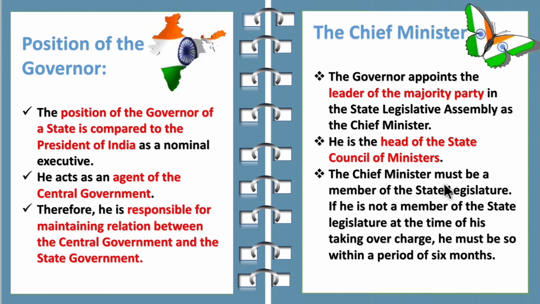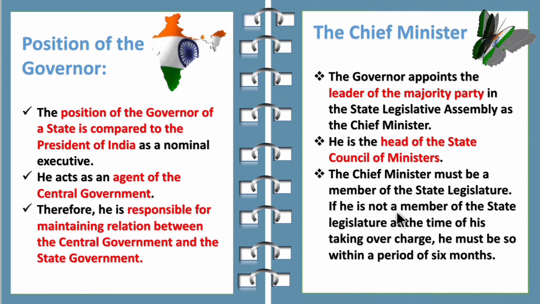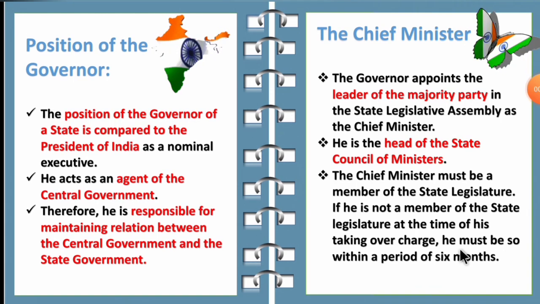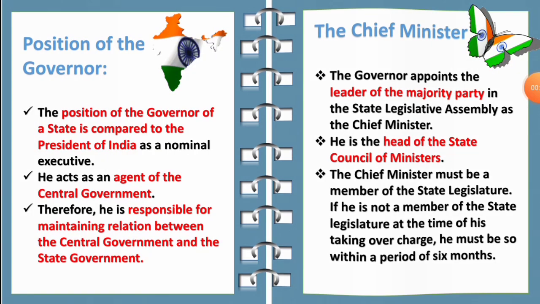The chief minister must be a member of the state legislature. If he is not a member of the state legislature at the time of his taking over charge, he must be so within a period of 6 months. That is, the chief minister has to be an MLA. So if he is not an MLA at the time of taking charge as chief minister, he has to become an MLA within a period of 6 months.